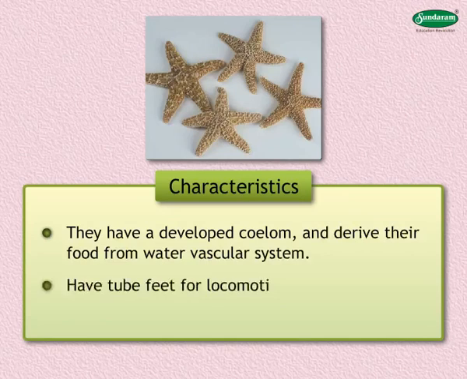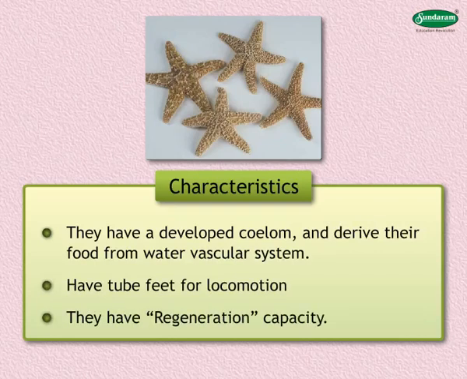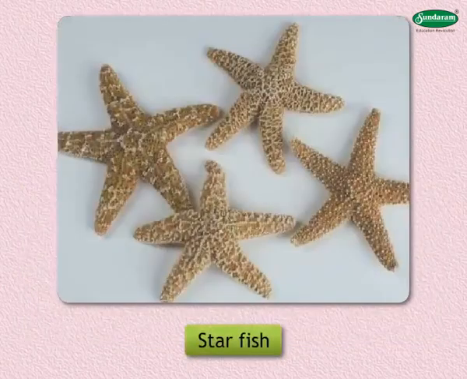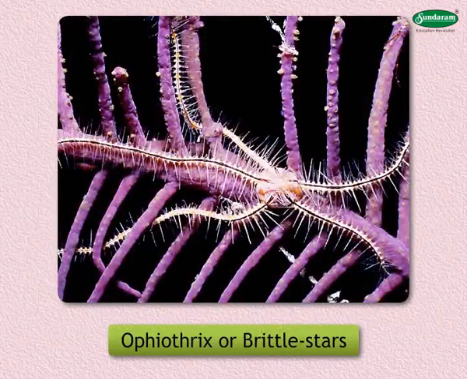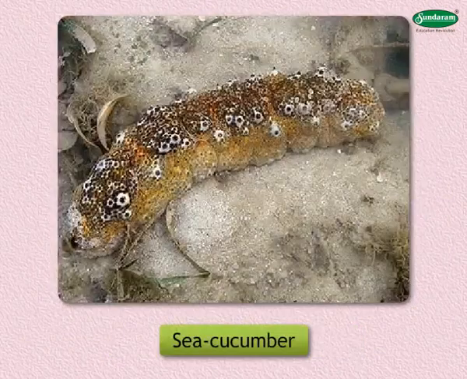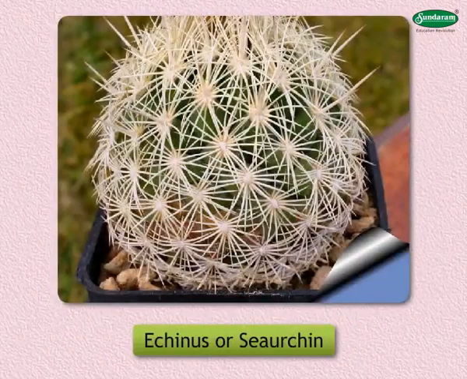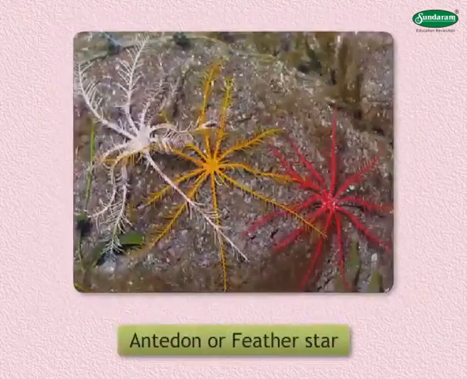Have tube feet for locomotion. 5. They have regeneration capacity. Some common examples of phylum Echinodermata are starfish, Ophiothrix or brittle stars, sea cucumber, Echinus or sea urchin, and Antedon